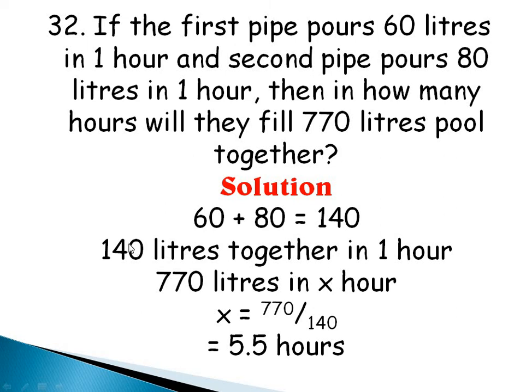By the time I cross multiply, I'm going to have 140 times x, which is 140x, is equal to 770 times 1, which is equal to 770. And then my x will be 770 divided by 140, because I'm dividing both sides by 140. So 770 divided by 140 is equal to 5.5 hours. So this is the number of hours it will take the two pipes to fill a 770 liters pool together. Is that taken? Very good.